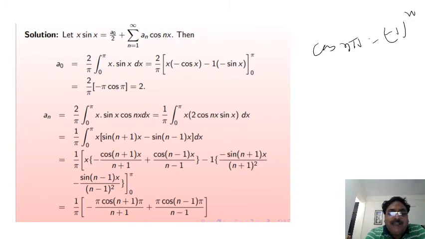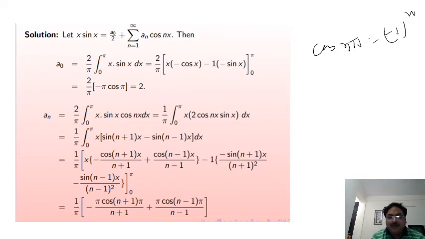Now by definition an is equal to 2 by pi integral 0 to pi x sin x cos n x dx, which is equal to 1 upon pi integral 0 to pi x into 2 cos n x sin x dx. You have to take 2 inside the integral.